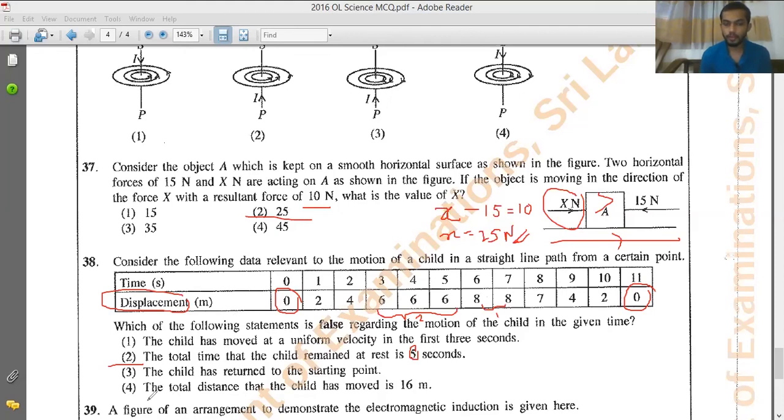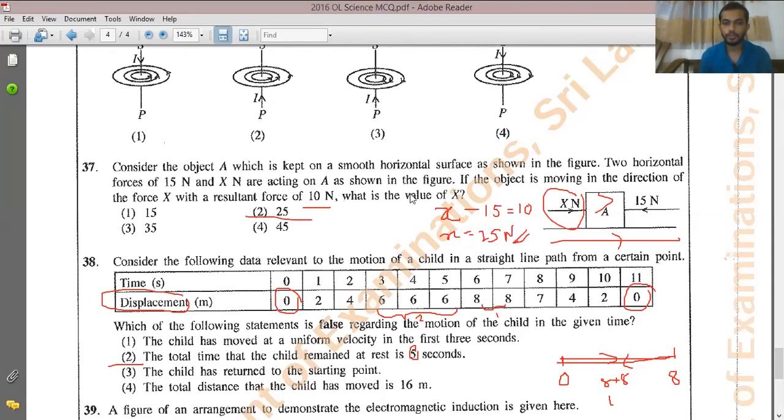Then the fourth one, the total distance that the child has moved is 16 meters. See, 0, 2, 4, 6, 8. So starting from the 0 point, the child has moved 8 meters, and then he has come back another 8 meters. So altogether 8 plus 8, that will be 16 meters. So for question 38, the fourth answer is correct. The fourth statement is the second answer.